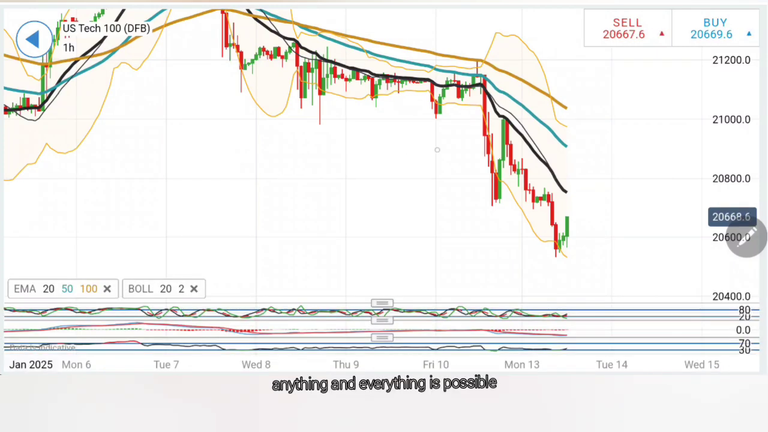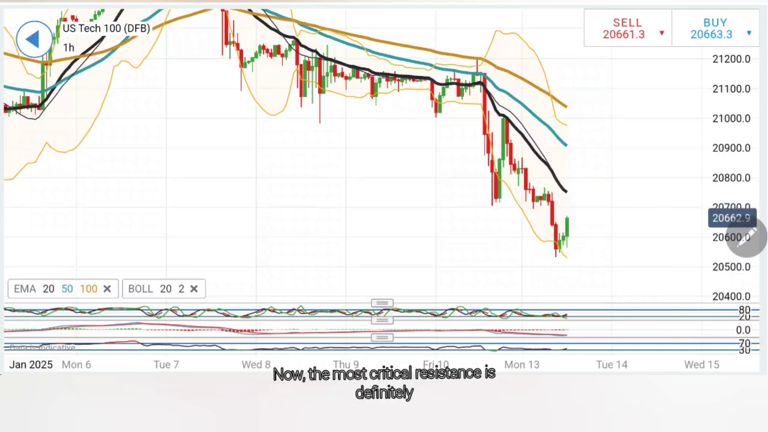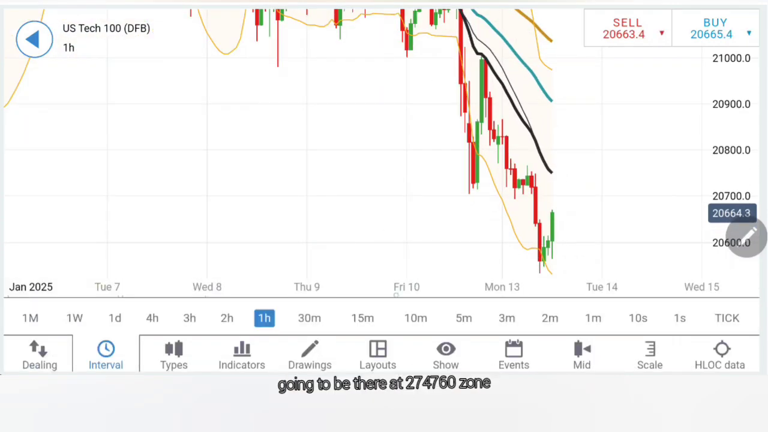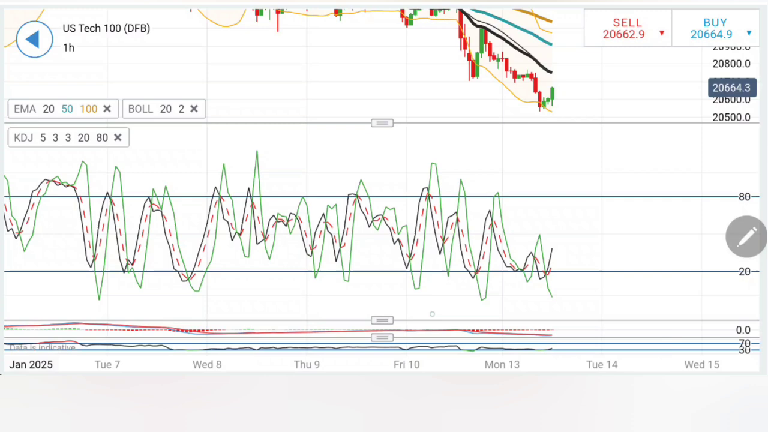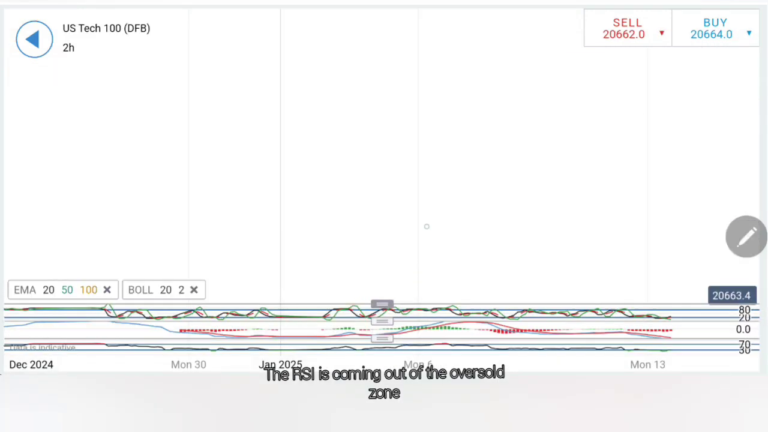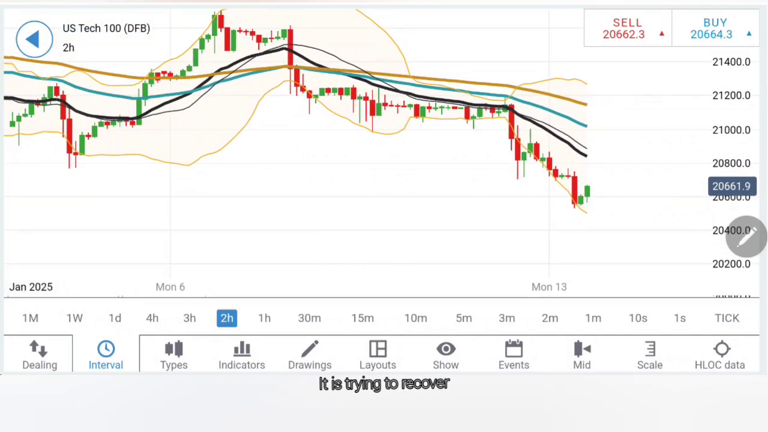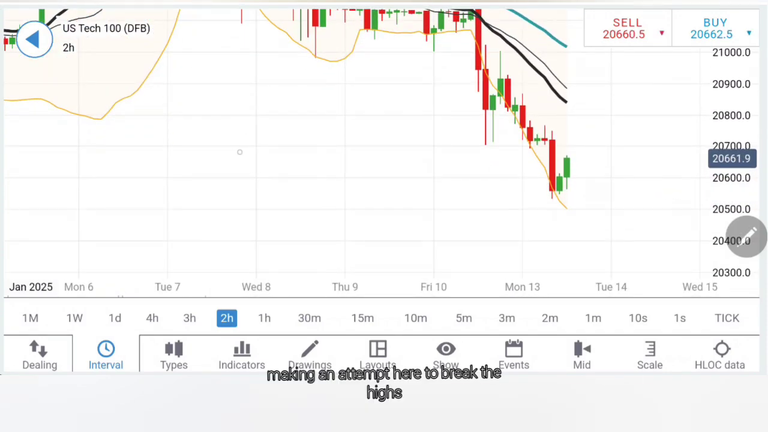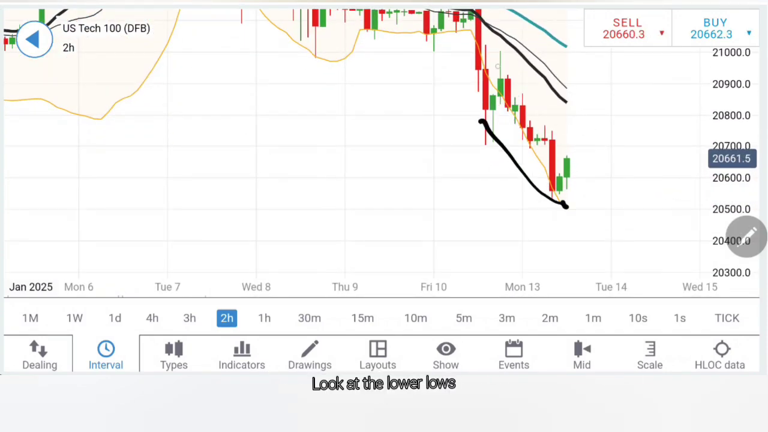These are markets, anything and everything is possible. If it can drop sharp, it can rise sharp as well. Now the most critical resistance is definitely going to be there at 20,747.60 zone. Stochastic rising, the MACD is bearish, trying to converge. The RSI is coming out of the oversold zone. Good sign, it is oversold, it is trying to recover, making an attempt here to break the highs. Look at the lower lows, look at the lower highs, and look at the median here.